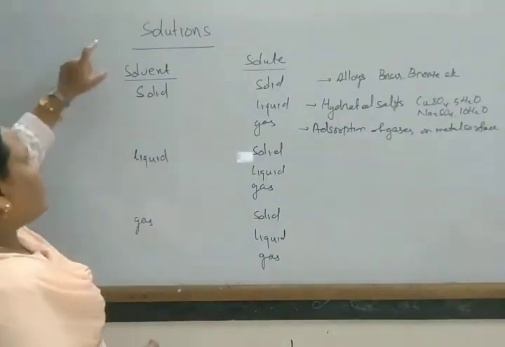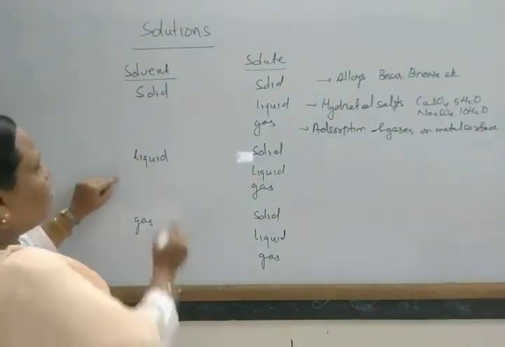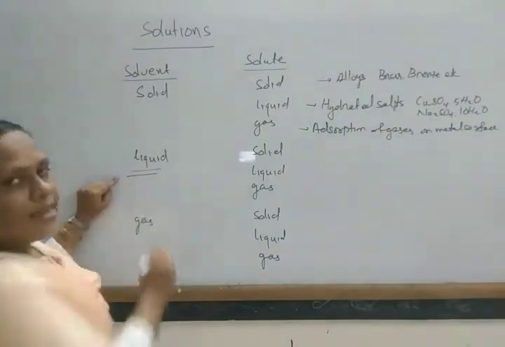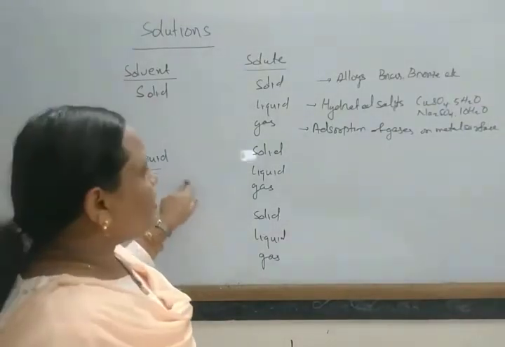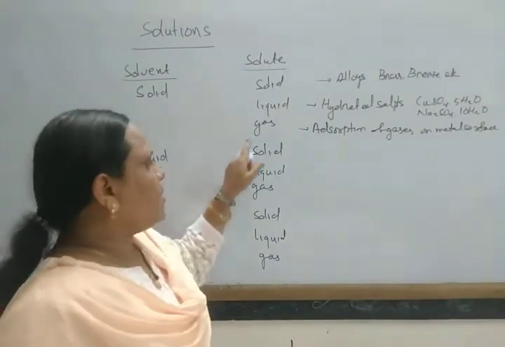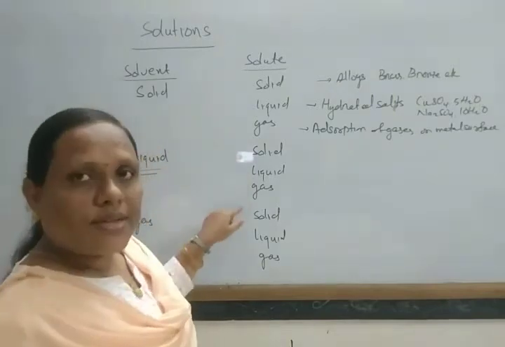Next, let us consider solutions where the solvent is liquid. When the solvent is liquid, the solute may be solid, liquid or gas.